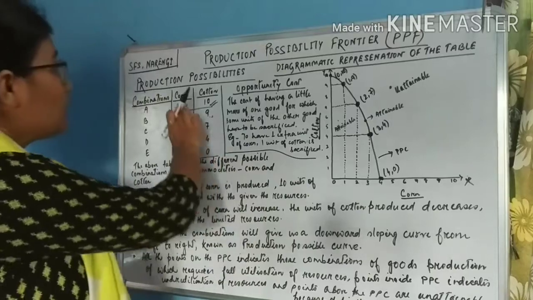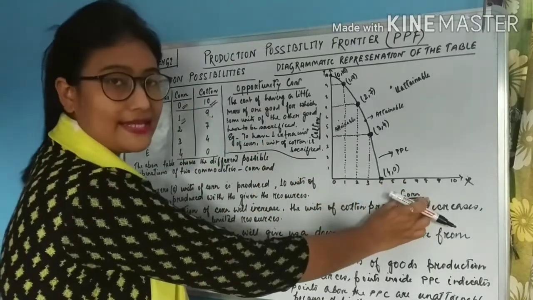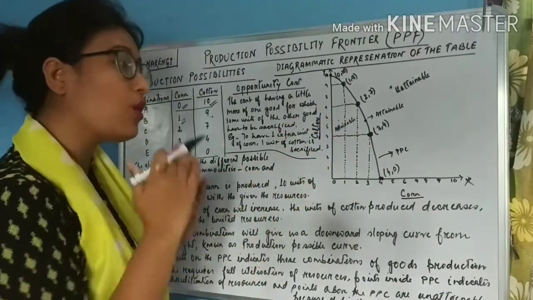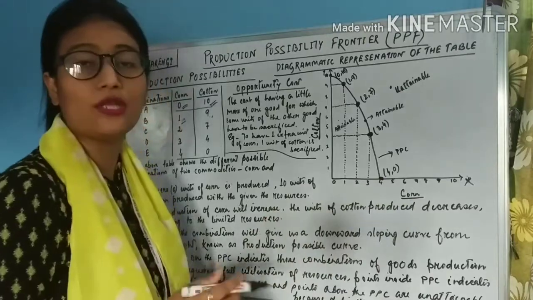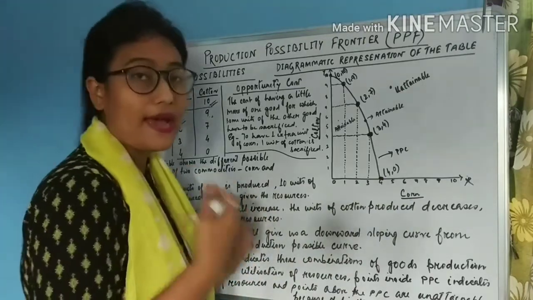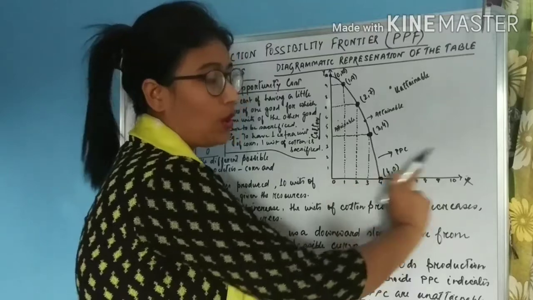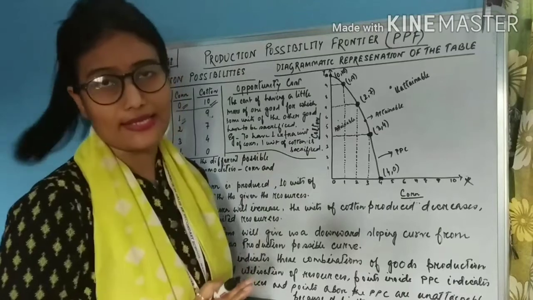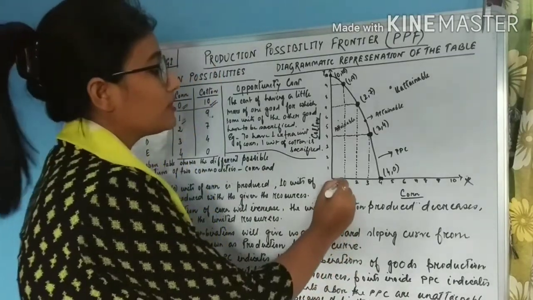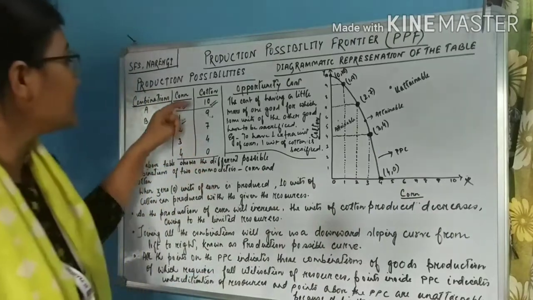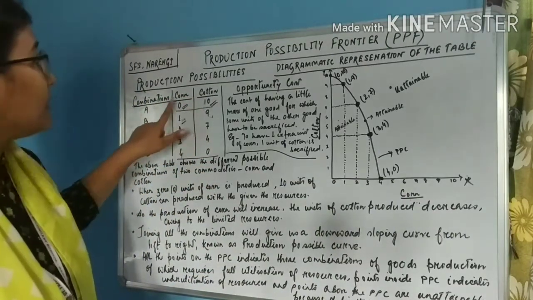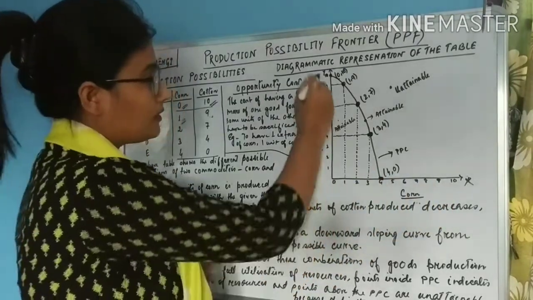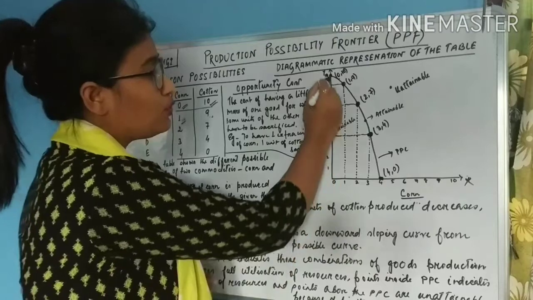So students, corn will be measured on the x-axis, okay, and cotton will be measured on the y-axis, okay. And it's not that all the time we have to measure cotton on the y-axis only. You can interchange it also, no problem. But I have taken corn on the x-axis, the horizontal axis, and cotton on the vertical axis. Alright. So students, now I will plot the values 1, 2, 3, 4, 5, 6. You all can see here the maximum value is 10 and the minimum is 0. So I have started from 0 to 10. Okay. Similarly in the vertical axis also from 0 to 10.